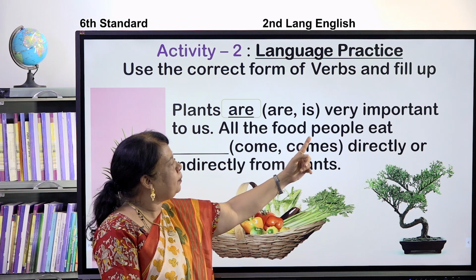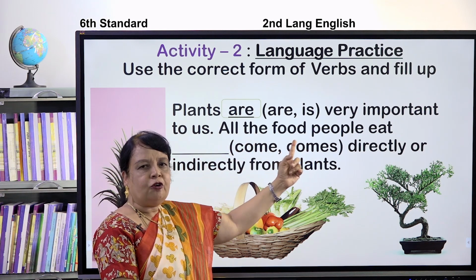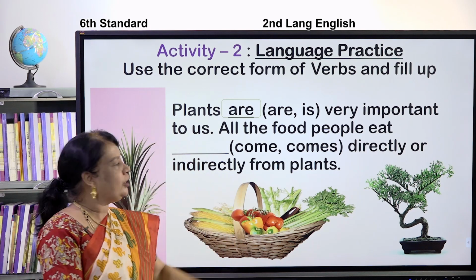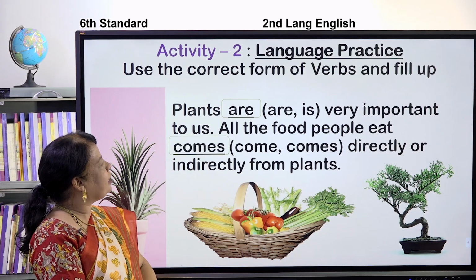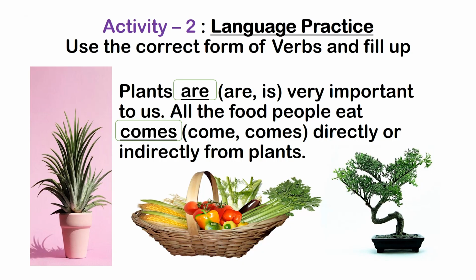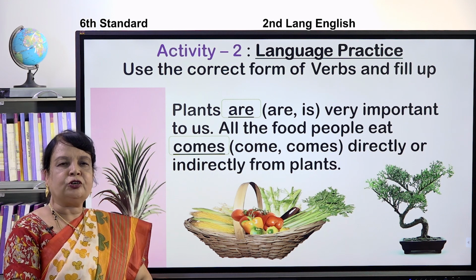All the food people eat. Children, here we are going to take up food. Food means it is singular, so it should be comes. All the food people eat comes directly or indirectly from plants. This I have completed. The next you are supposed to complete it.